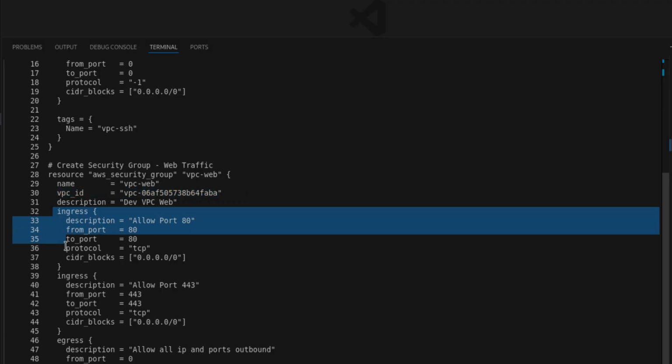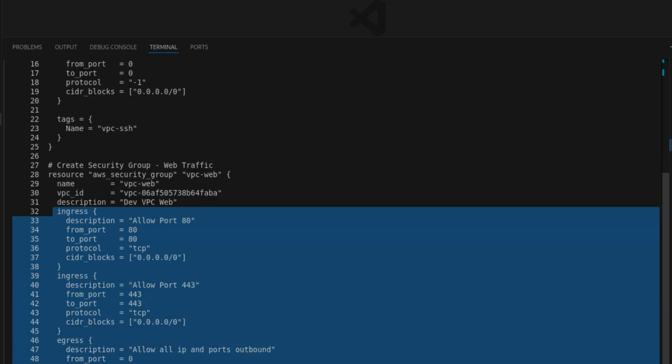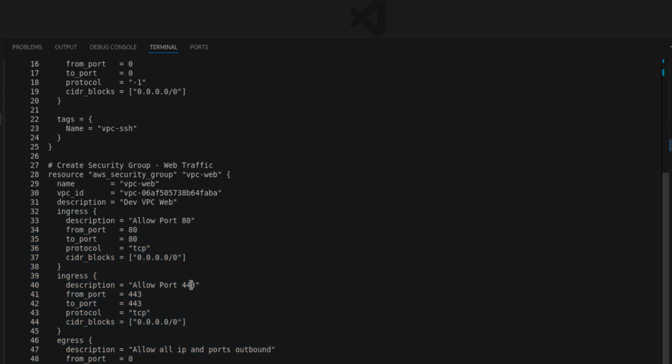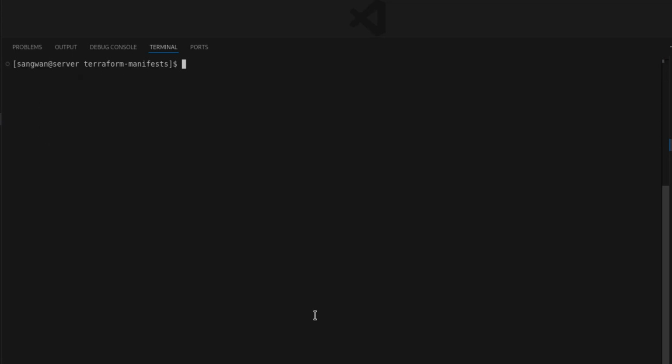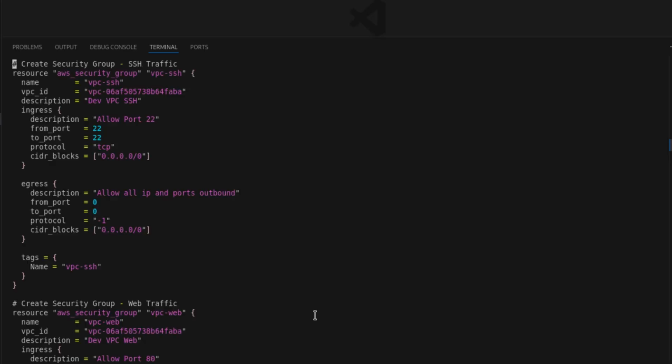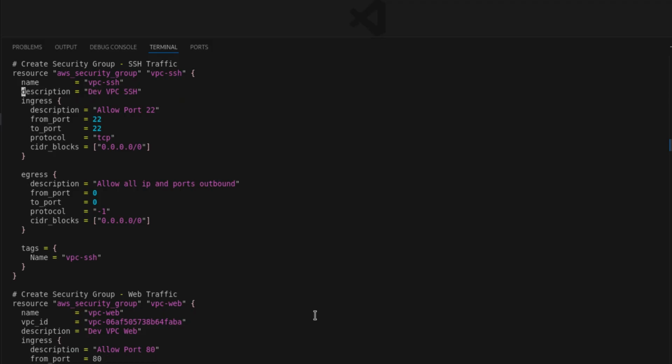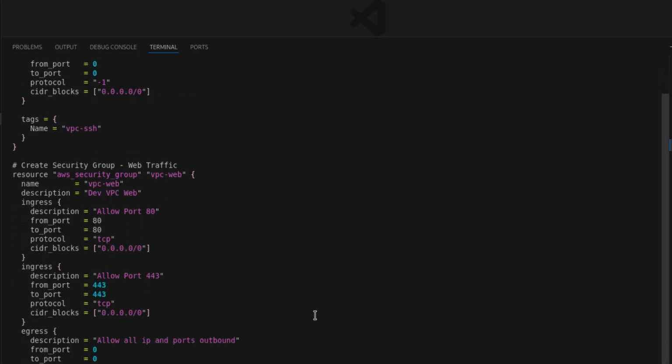And these are the incoming and outgoing traffic, that is ingress traffic on port 80 and port 443, and then allow the traffic from anywhere. This is the variable part. Let me edit these files. C3 security group: I told you that I already have the default VPC. I'm deleting this line, and this also I'm deleting. Now I deleted everything.